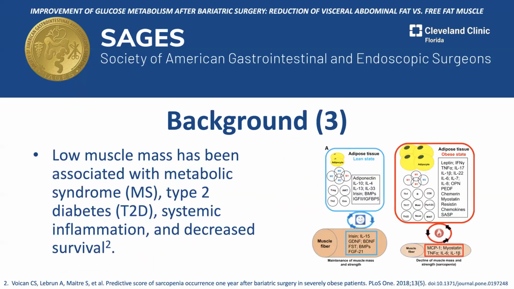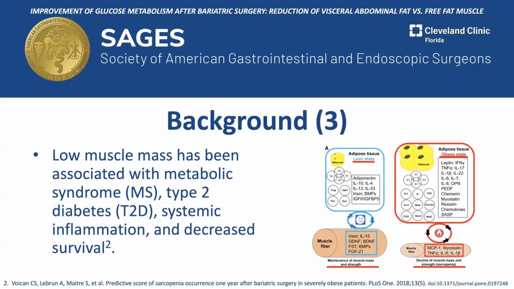Over the past years, it has been elucidated that under lean, healthy conditions, there is a favorable immune metabolic pathway that is capable of maintaining healthy adipose tissue and skeletal muscle status. In obese patients, adipocytes undergo hypertrophy and hyperplasia, activating the immune system inflammation pathway over the muscle tissue. This shifts the balance towards an unfavorable state that results in a decrease of quantity and quality of muscle tissue.